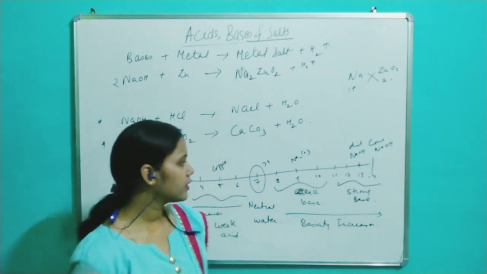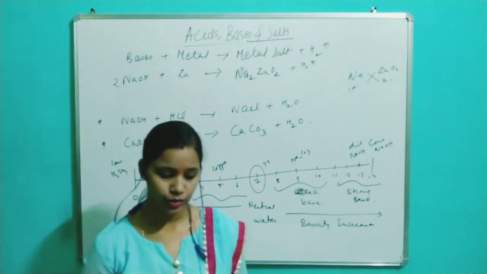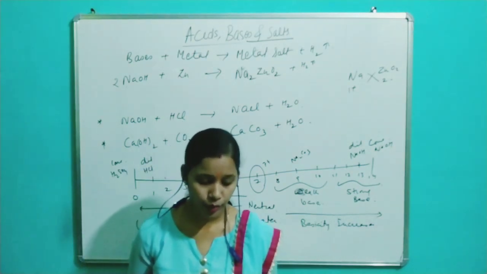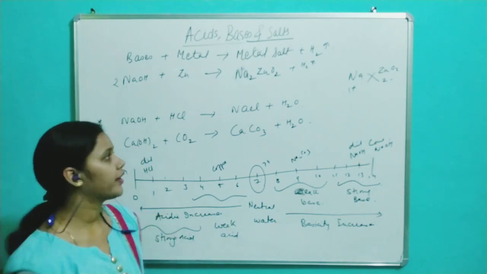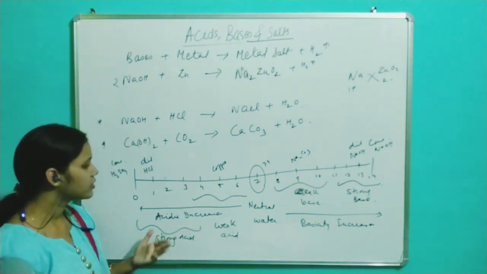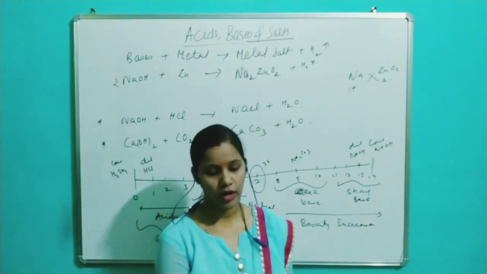Okay, so this is the importance of pH in our day-to-day life, and there are many more importances of pH.